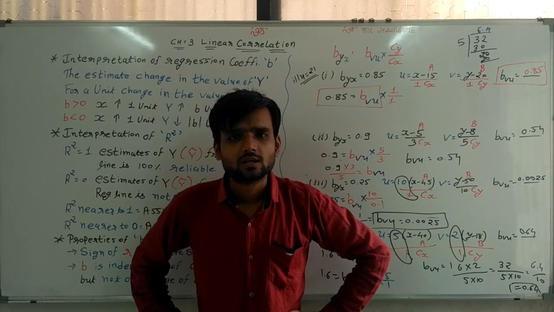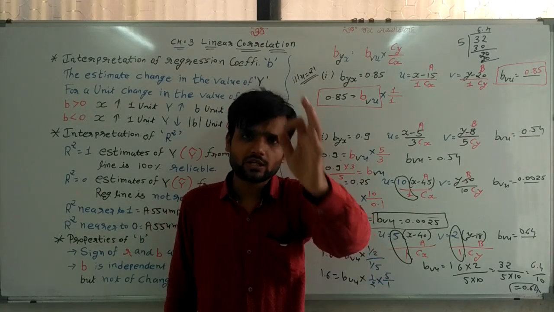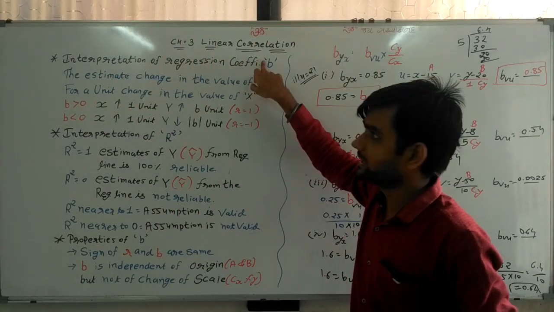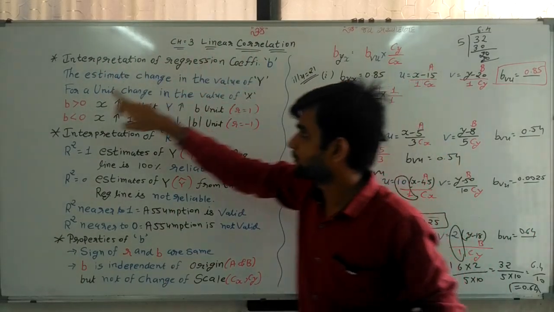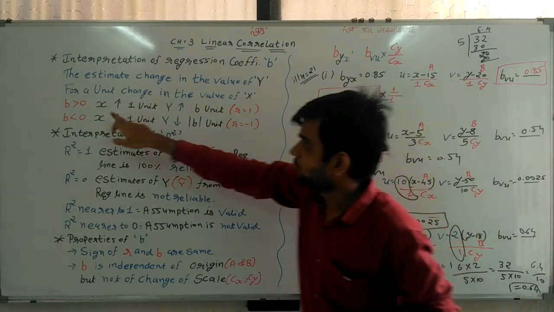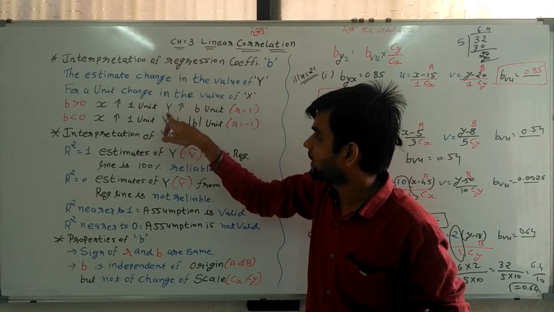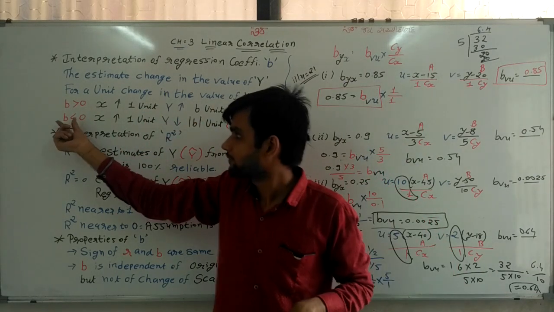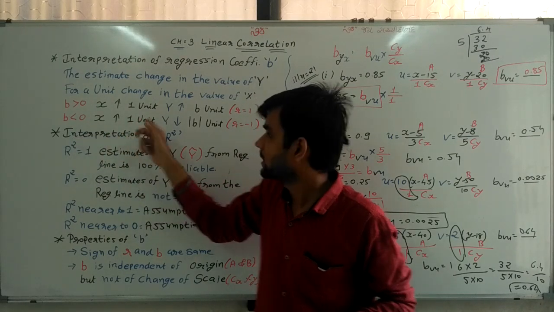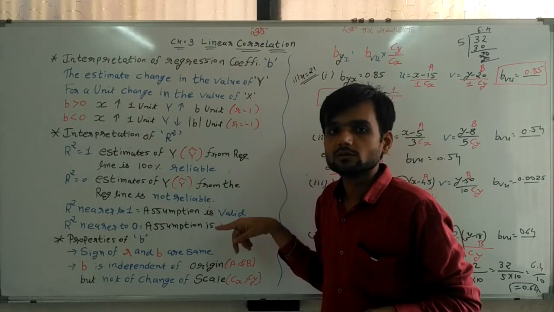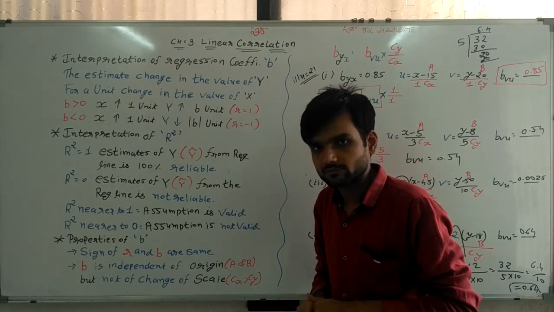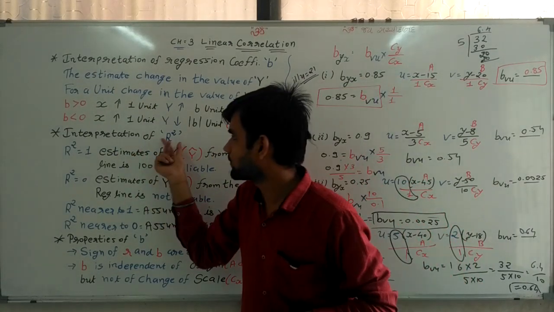Now repeating all the things again, try to understand. Interpretation of B. What is it? If B is greater than 0, R is equal to 1. X increased by 1 unit, Y increased by B unit. If B is less than 0, X increased by 1 unit, Y decreased by B unit. Now, interpretation of R square.